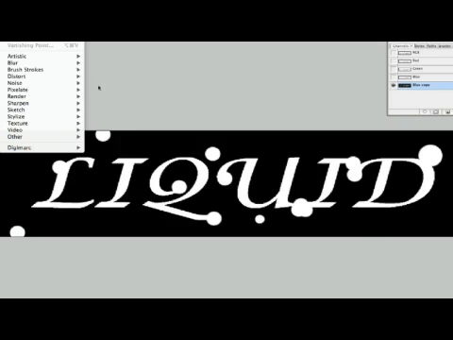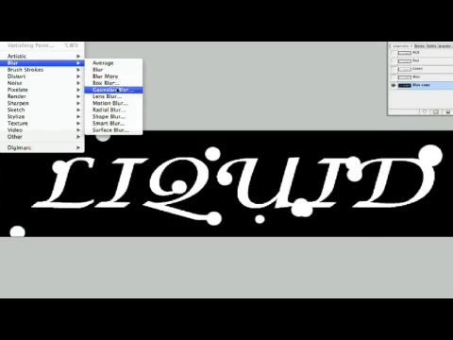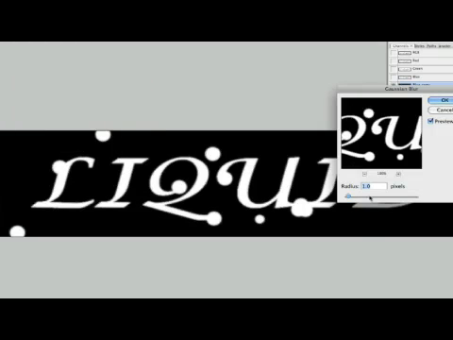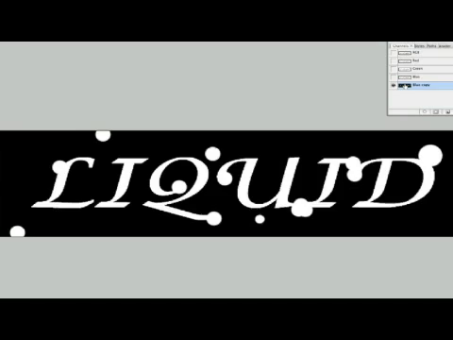Now we're going to go to Filter, Blur, Gaussian blur like so. And you know what? We're going to start with a Gaussian blur of 9. Looks like it's a bit too much. Let's take it down some. See what happens if we Command select it like that.